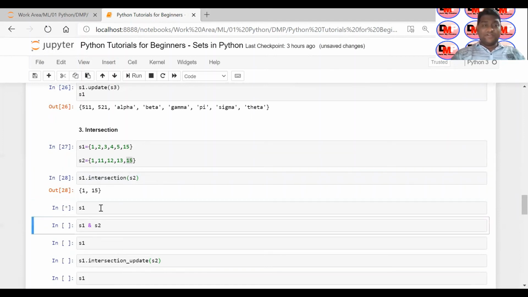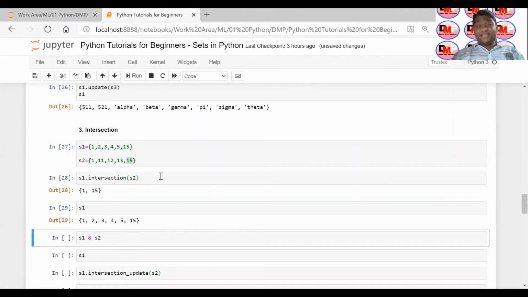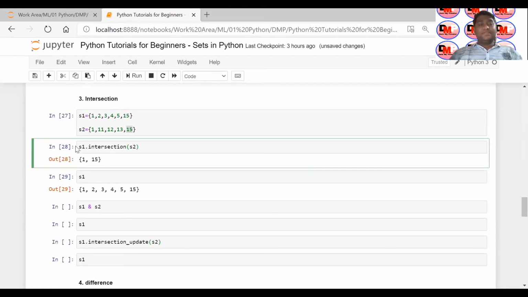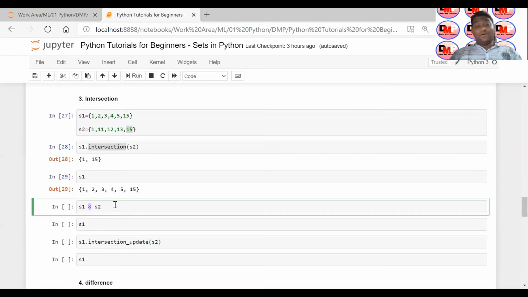Okay, and if I want to show you the original elements, yes, the intersection result has not been updated back to S1, right? So if you want to get the intersection, you have to do this intersection operation and assign it. It will return a new set which you have to store in a new variable. You can say S3 equal to this thing, and then whatever result comes, it will be assigned to the S3 variable, and then you can use that variable. That is one option. Okay, this intersection you can also do symbolically. There is the AND symbol which you can use for intersection.